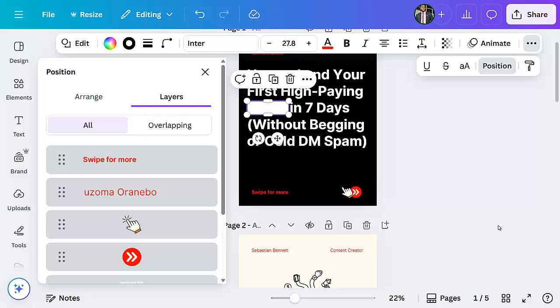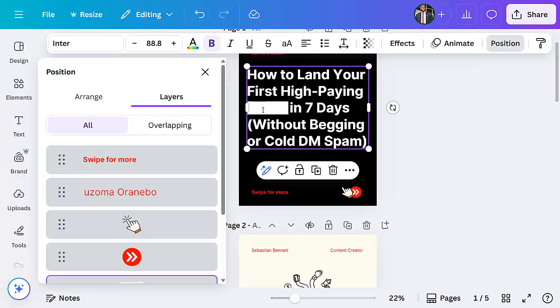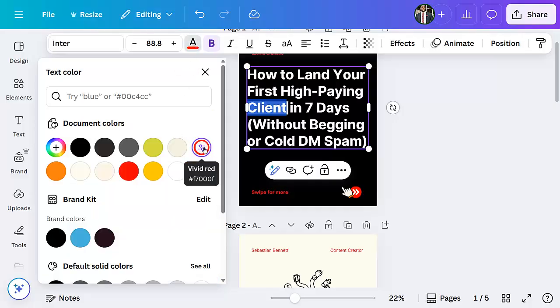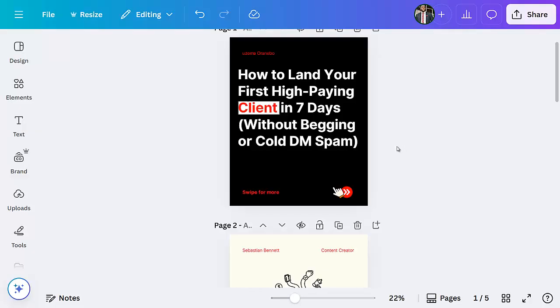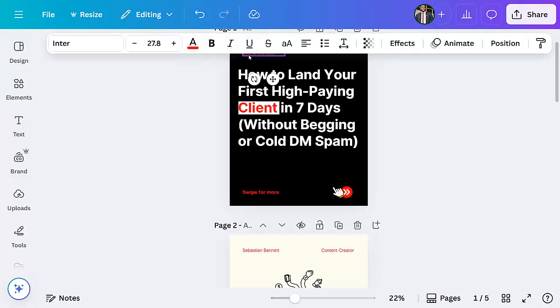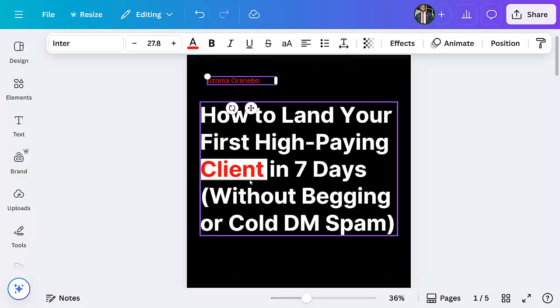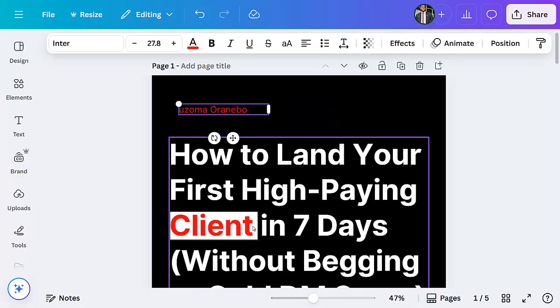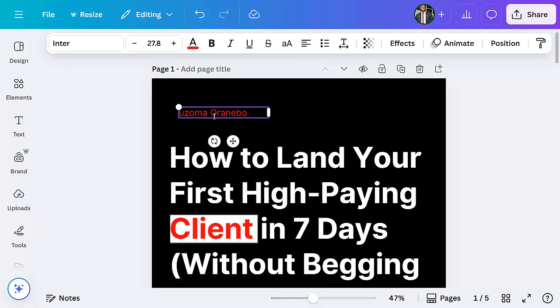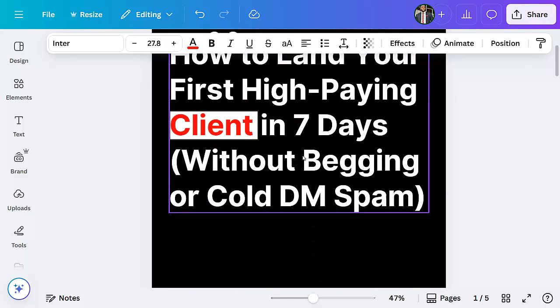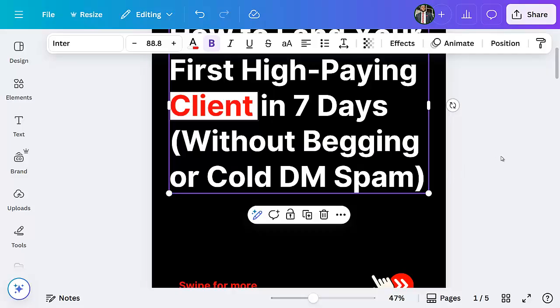I'm going to show layer. Okay, it's already backward. It's just that the particular letter there is white. So we are going to change it to red here. So you can see how beautiful it is now. Very, very nice. So these are design intelligence. So we are working with the first page, and we are done with the first page.